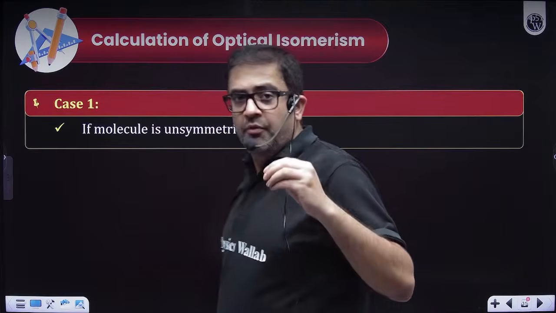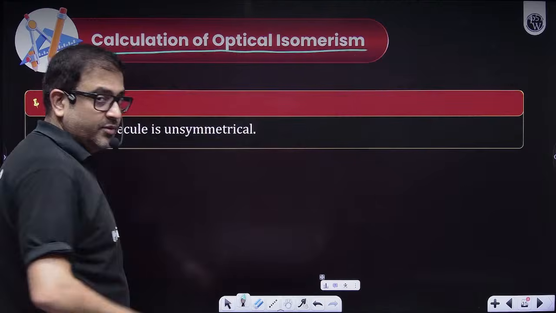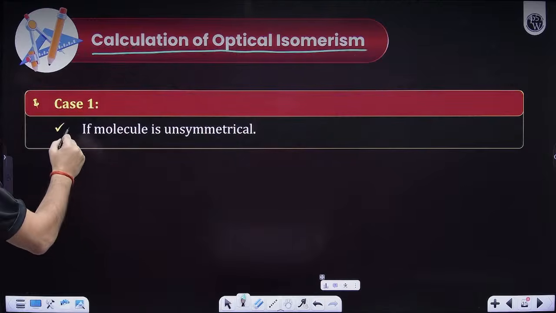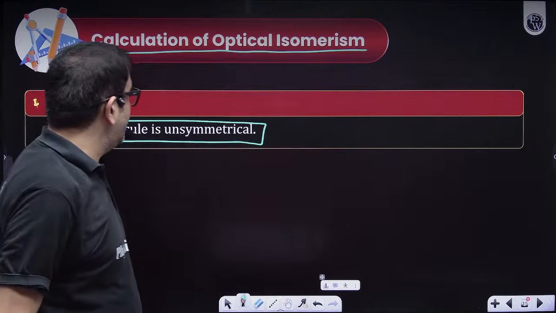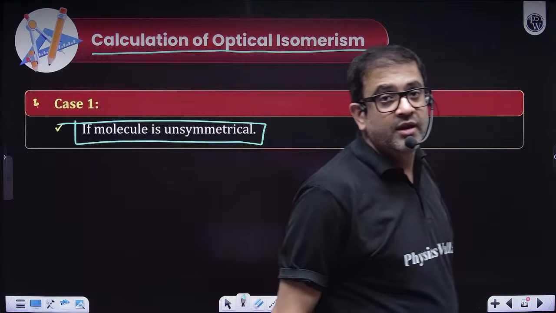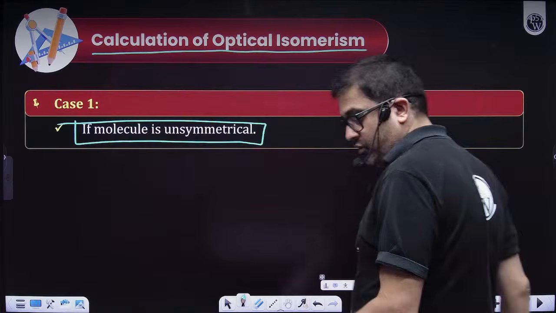So let us try to calculate the number of optical isomers. What is case one? If my molecule is unsymmetrical. So let's say I have a molecule which is unsymmetrical.